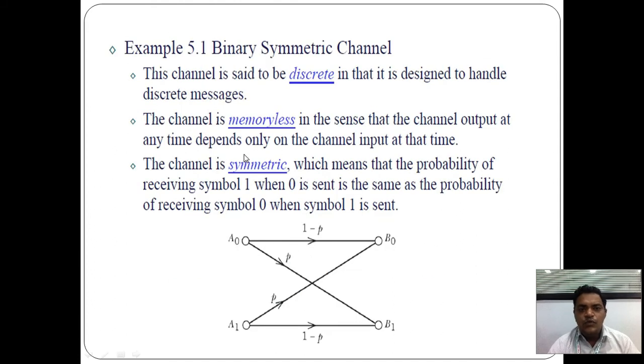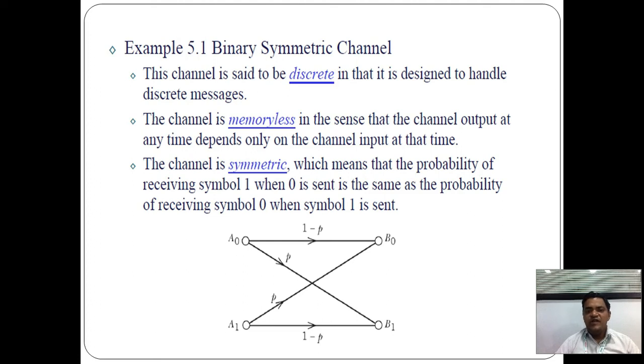Then we move towards the binary symmetric channel. In the binary symmetric channel, the channel is said to be discrete, designed to handle a discrete message. What is the meaning of discrete? Discrete is nothing but a digital signal, having only two values: logic 0 and logic 1.